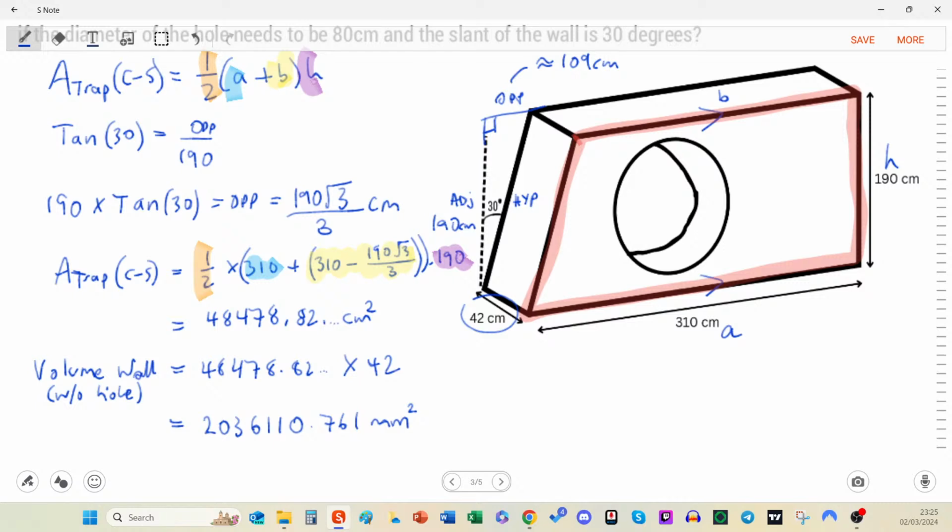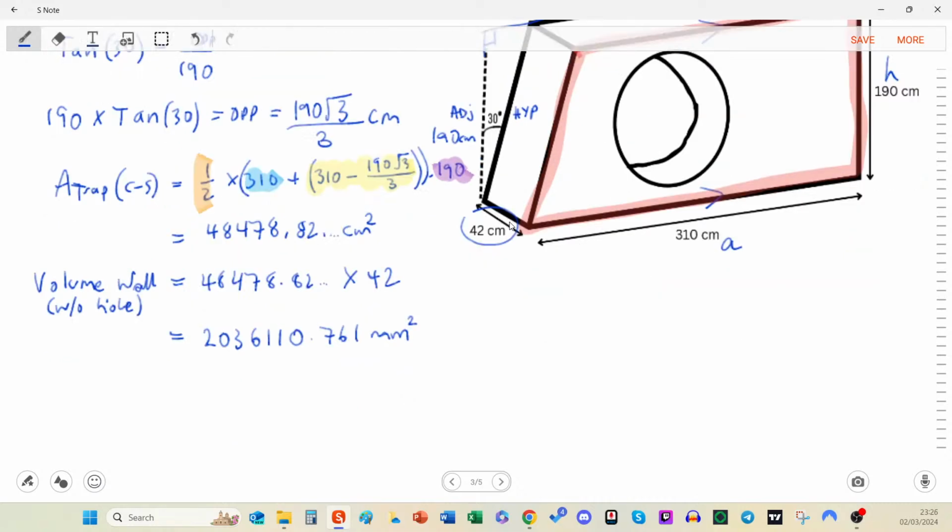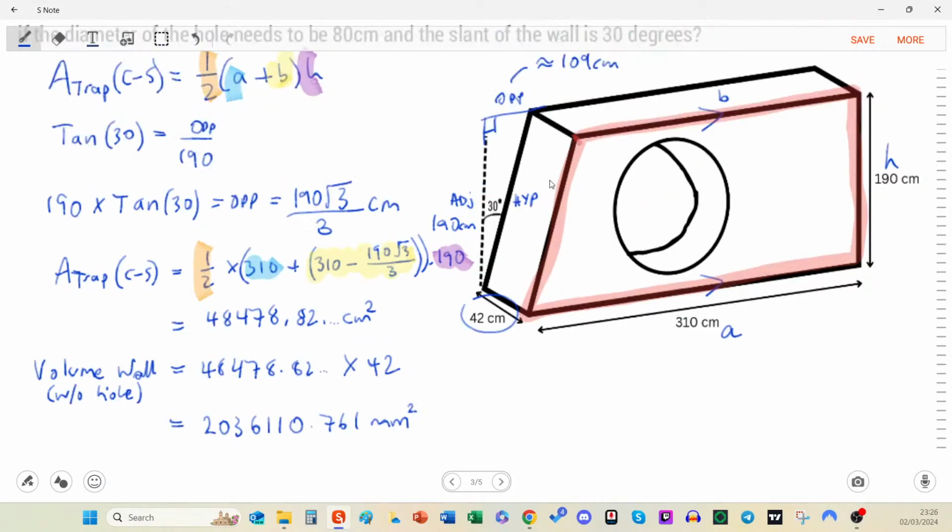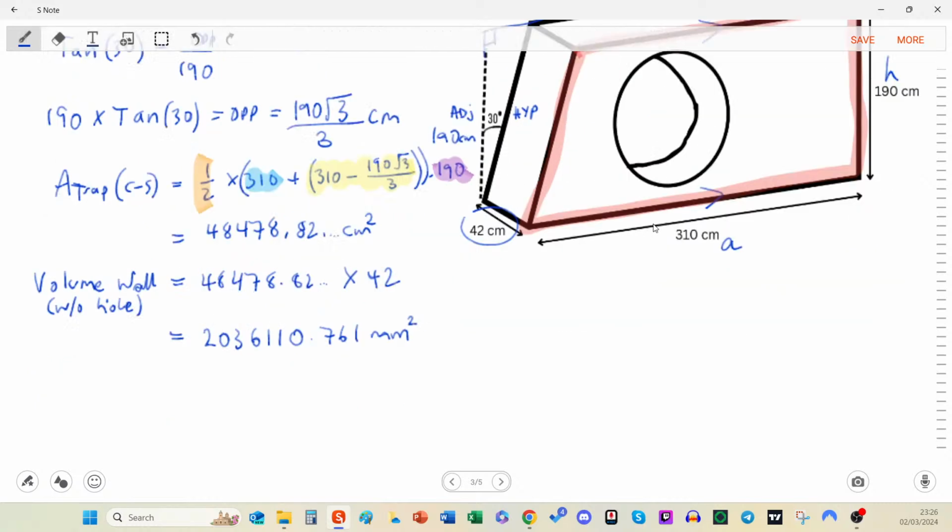So volume in total, we now need to take away this sort of hole. As you can see, we're dealing with prisms, and this is no exception. This is a cylinder, which is a circular prism. A circular prism is going to be dealt with just like we did the other one. We're going to find the area of the cross section, in this case it's a circle, and then we're going to multiply it by the depth, which is also 72.